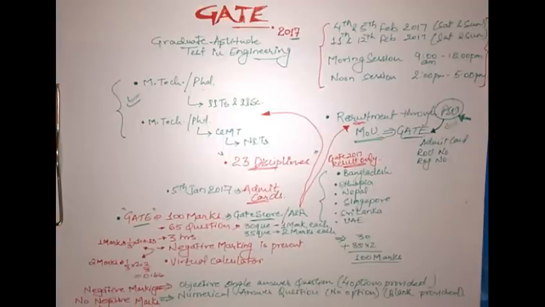Then finally it comes to the virtual calculator, and this we are seeing from the previous year. In 2015 they planned for this virtual calculator, but for some unknown reasons they withdrew the decision of using it. Later in 2016 they opted for virtual calculator, and students appeared using that only. Basically they started from 2016. Now it's 2017, so they are again working for this virtual calculator, and they are asking us to use that.